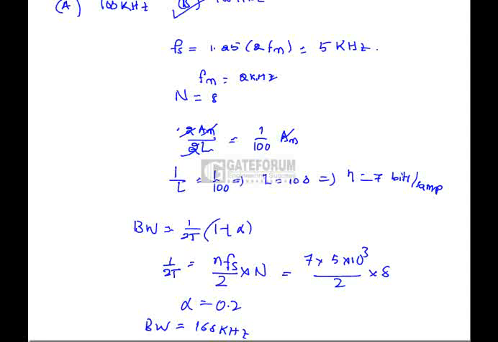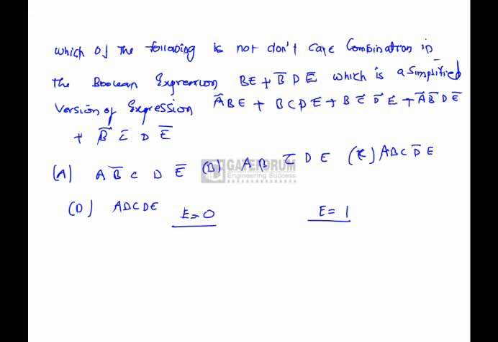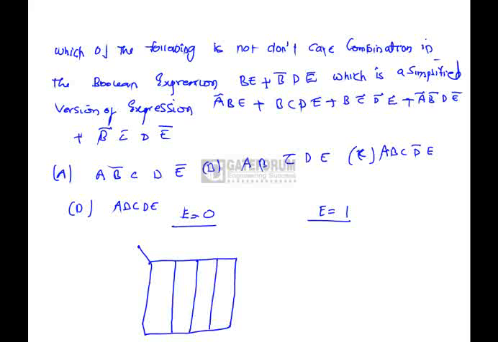Next question: which of the following is a don't care combination in the Boolean expression, which is a simplified version of the expression? Here E equals 0.